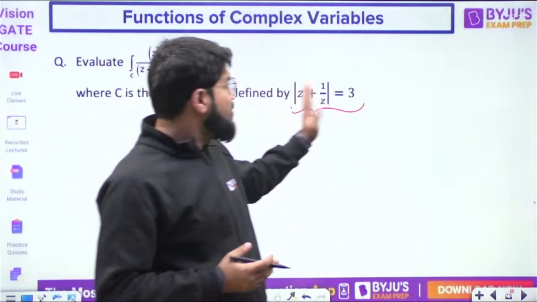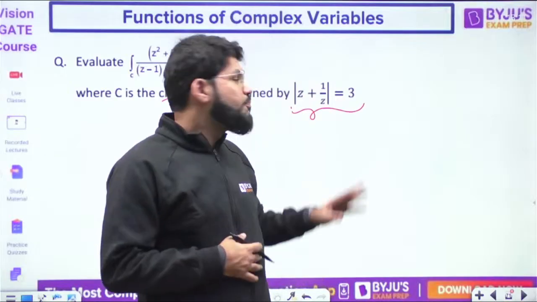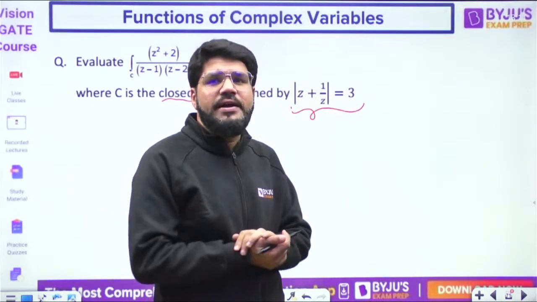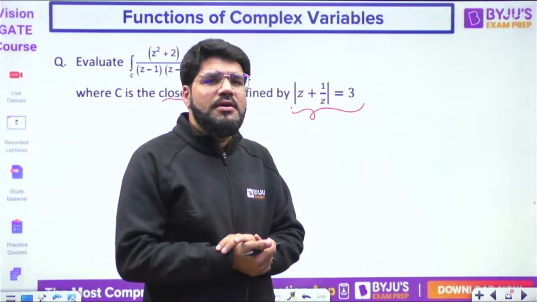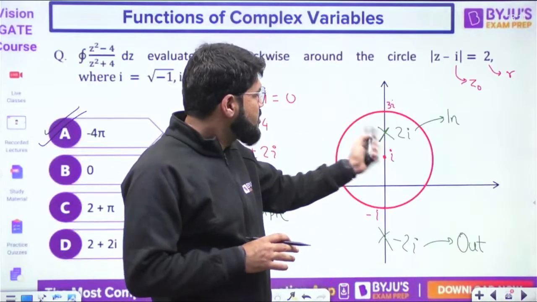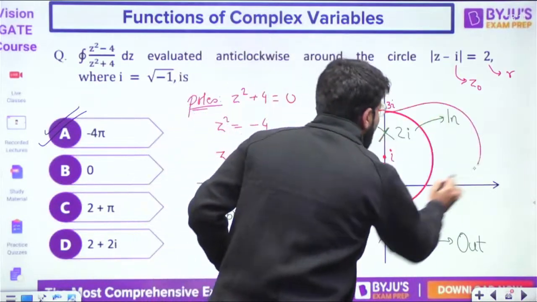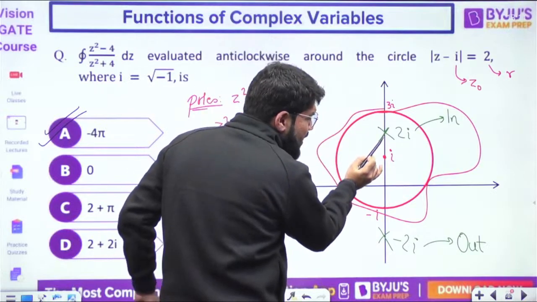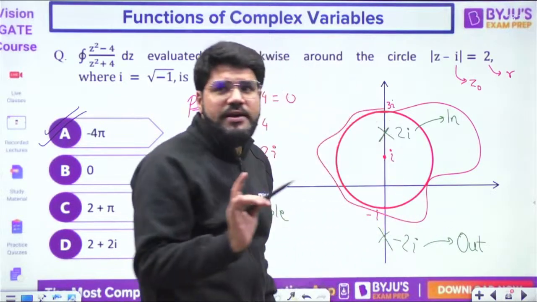Maybe we can find it. Okay, we need to put some effort putting z equal to x plus iy and solving it. But why put the effort? It is a closed curve, and that is all you need. Whether it is a circle or any other shape, I only need to know which pole is inside and which pole is outside. That is the only thing.